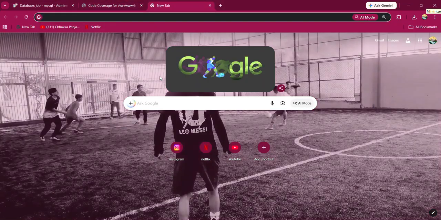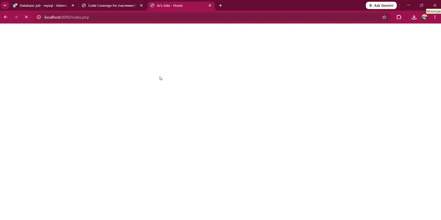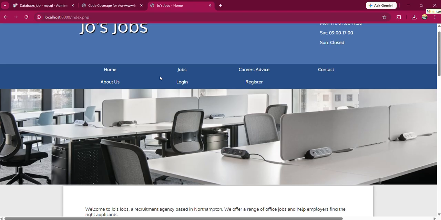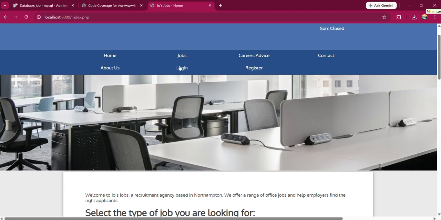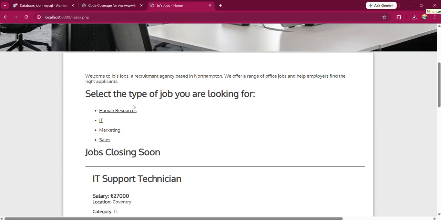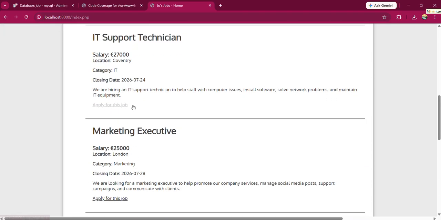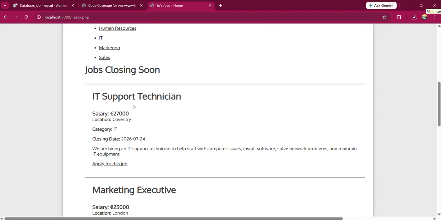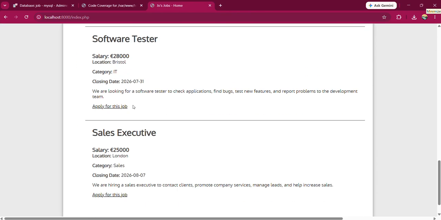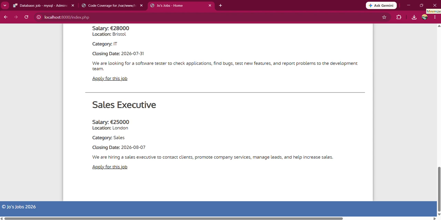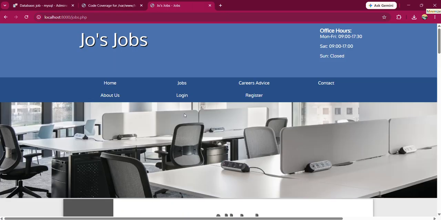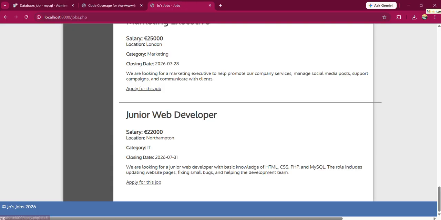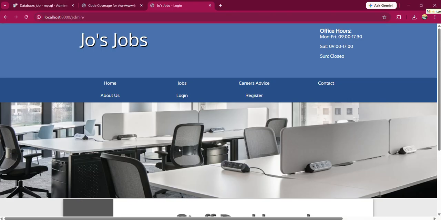Now we move to the website, and here is my overall website. Here is the home, jobs, career advice, contact, about us, login, register. In this home section, you can clearly see only 5 jobs. Only the nearest closing date jobs will show on the home page. And in the jobs section, you can see all the jobs here.